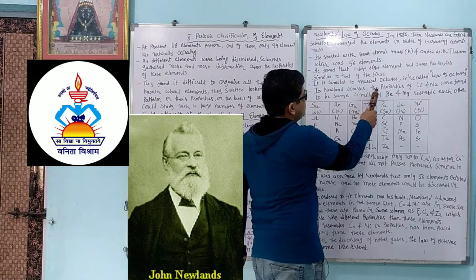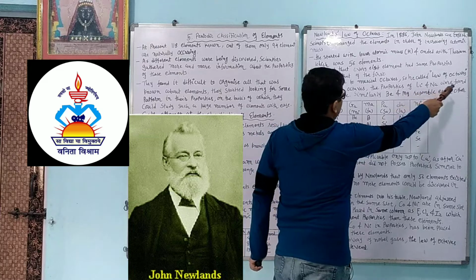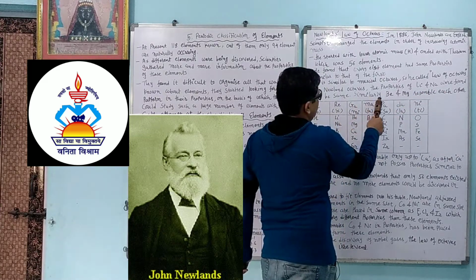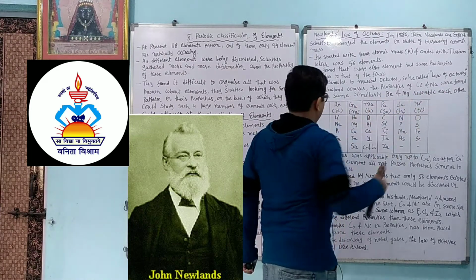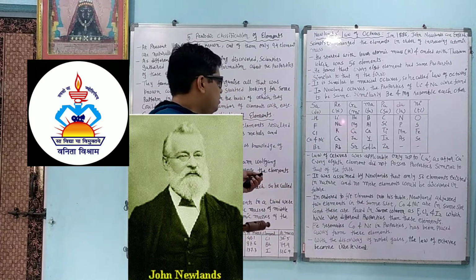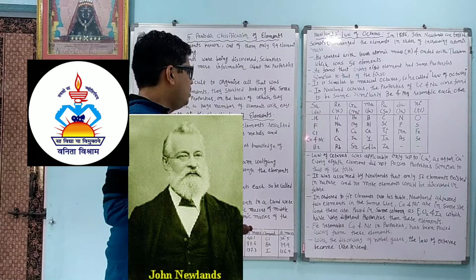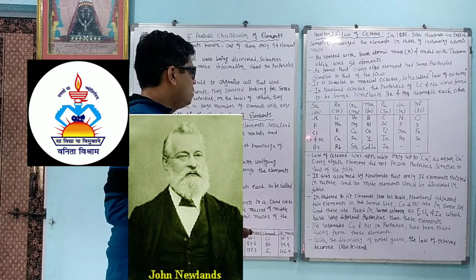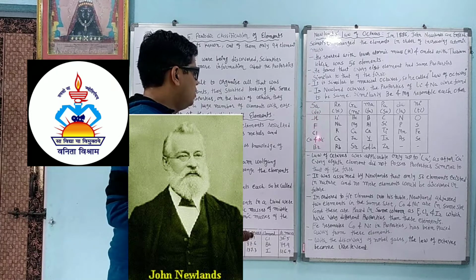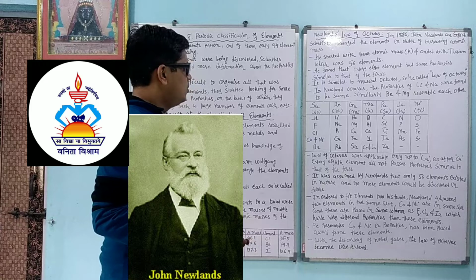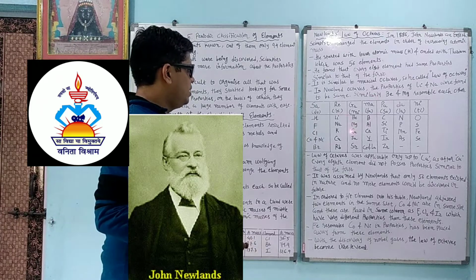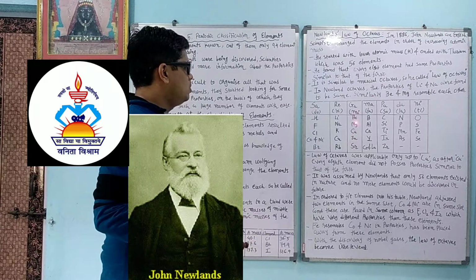In Newland's octaves, the properties of lithium and sodium were found to be the same. Similarly, beryllium and magnesium resemble each other. So most probably he did good work, but somewhere he found a problem. Like he added here cobalt and nickel. The cobalt and nickel do not have properties like the first group elements here. Cobalt and nickel have properties like what? Iron. Same way, beryllium, magnesium and calcium also have somewhat the same chemical properties.